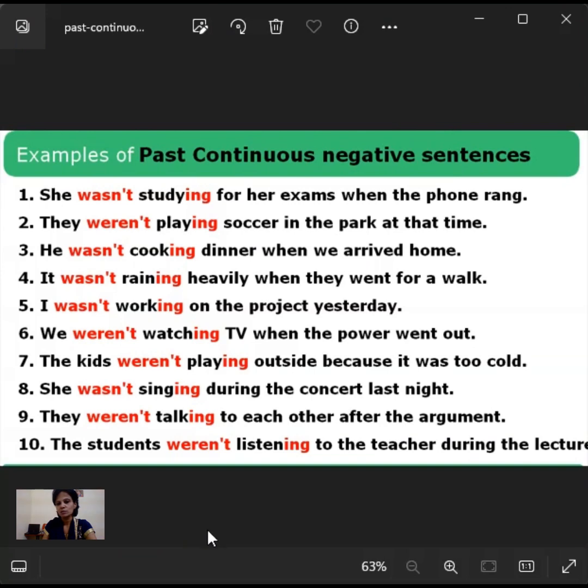Today I'm planning to continue this past continuous negative sentence. Yesterday I completed past continuous affirmative. Today I'm planning to do those sentences in negative.